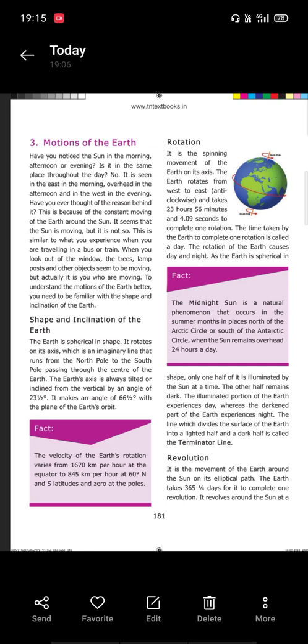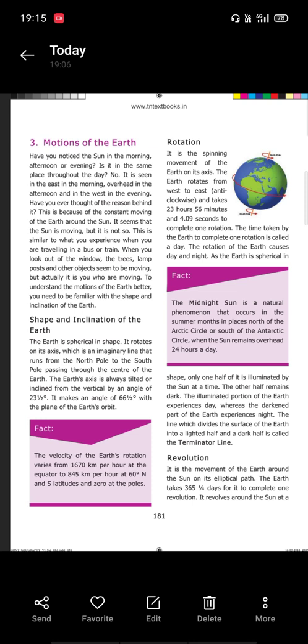It seems that the sun is moving, but it is not so. When you are traveling in a bus or in a train, the trees, lamp posts and other objects seem to be moving, but actually it is you who are moving. The sun is in the same place only.